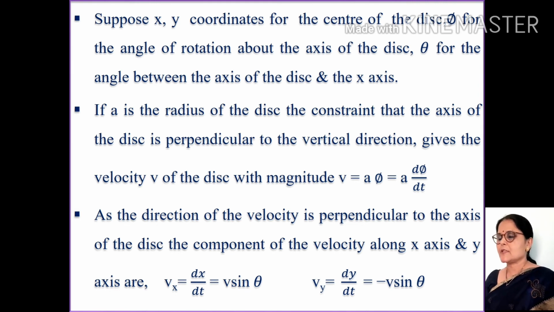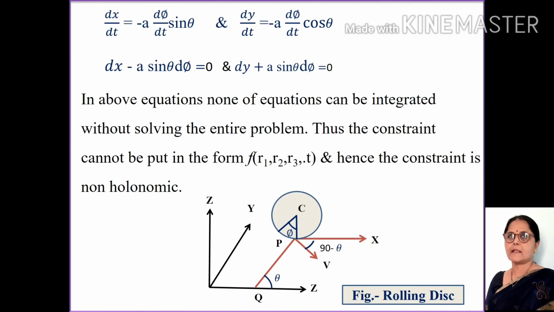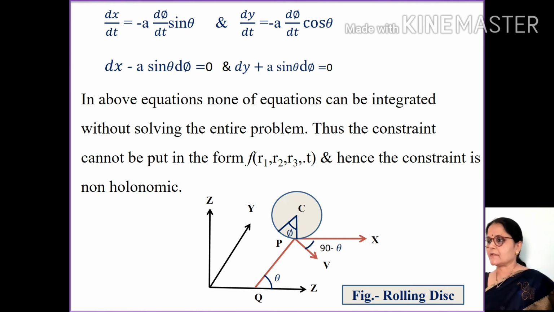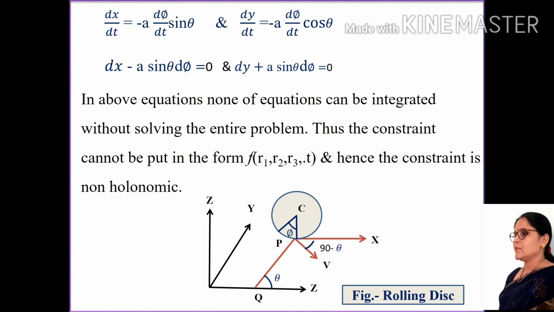Vx = dx/dt = v sin theta, and Vy = dy/dt = minus v cos theta. So dx/dt = minus a dphi/dt sin theta, and dy/dt = minus a dphi/dt cos theta. Hence, dx minus a sin theta dphi = 0, and dy plus a cos theta dphi = 0.